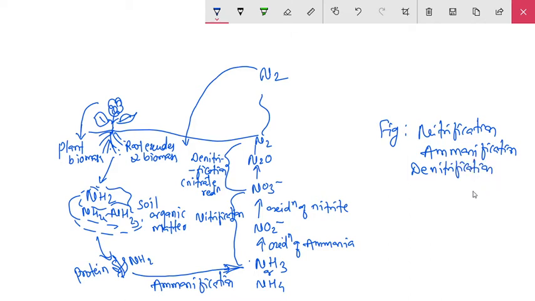Okay, I will show you one more chart at the end. It shows nitrification, denitrification, and ammonification, all in the form of a flowchart. So we discussed nitrification, then we will discuss ammonification.